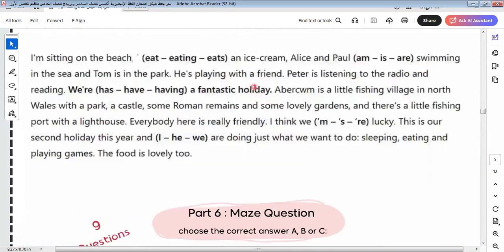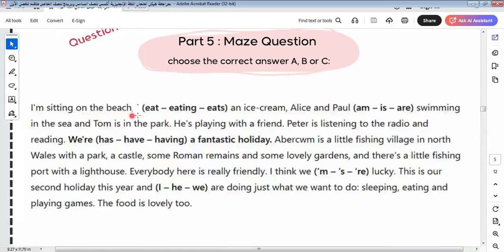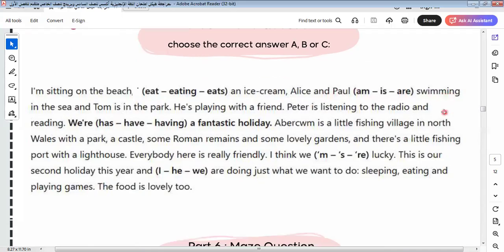Here is the continuous tense. I'm sitting on the beach eating ice cream. Alice and Paul, here it is are. Why are? Because here we have the plural and we have the ing form. Peter is listening to the radio and reading. We are having a fantastic holiday.